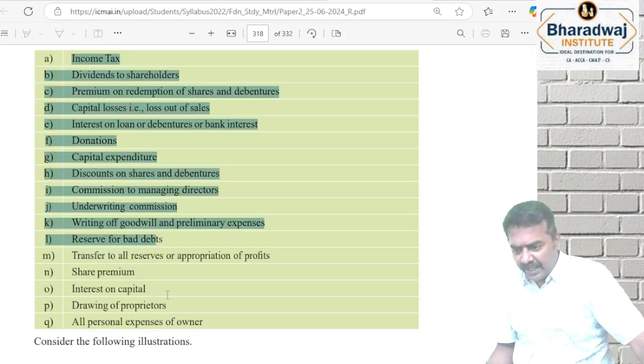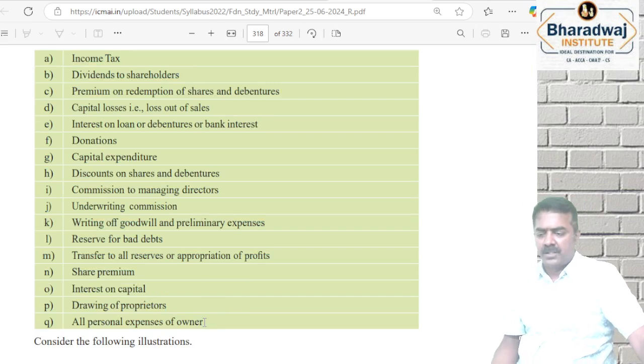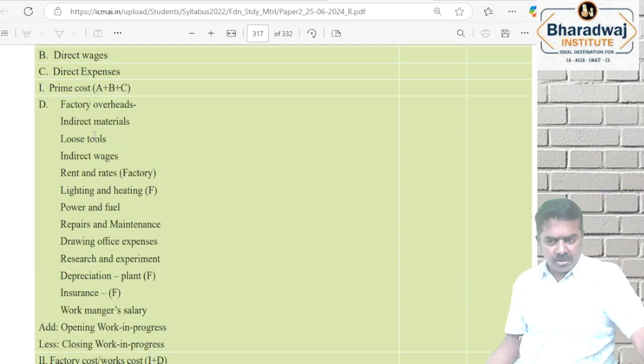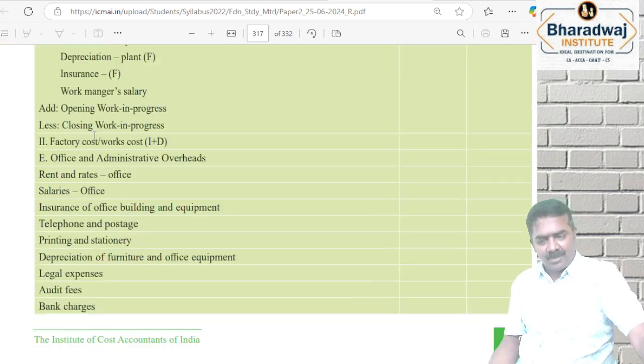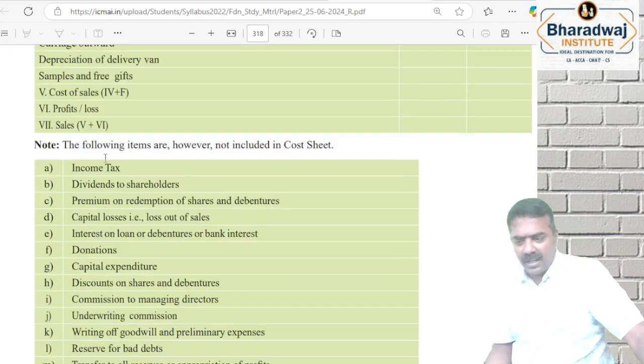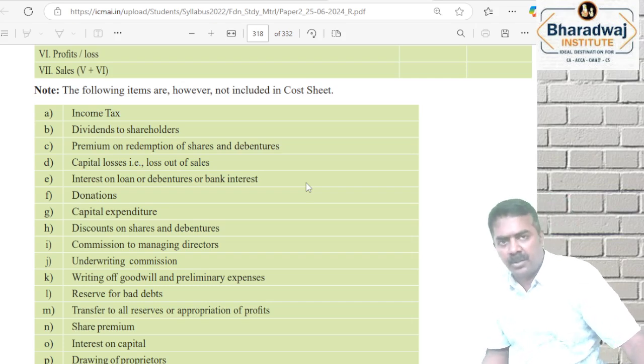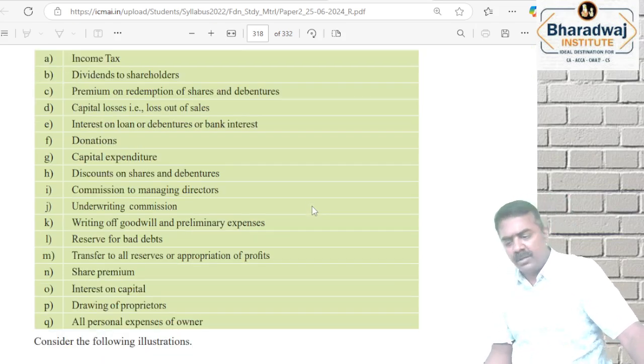And these are the following items that are to be ignored while preparing cost sheet. Okay, must go through this format of cost sheet and what are the items that are not to be considered in cost sheet. After this, we will solve some numerical problems in cost sheet that is also tested frequently in the exam.